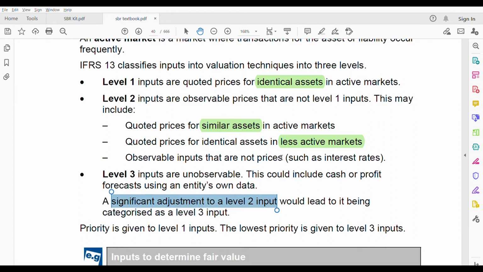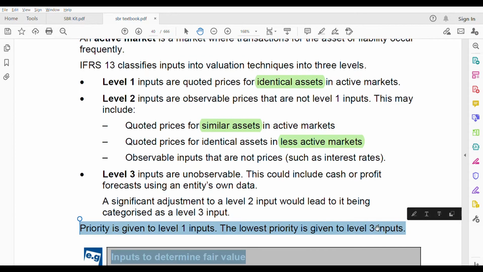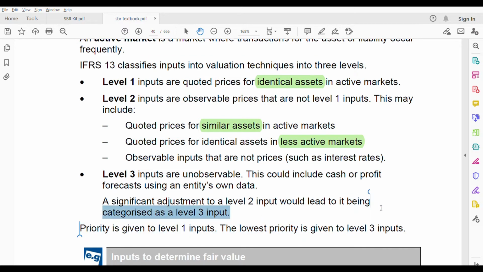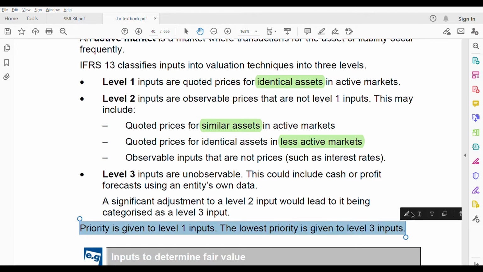This is the main thing. Your priority should be given to level 1 input first. In order to calculate fair value, the lowest is level 3. For example, you want to find the fair value of an item. Let's say you're not finding an active market for it, then you go to level 2.